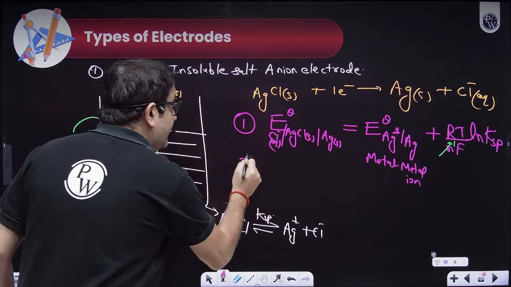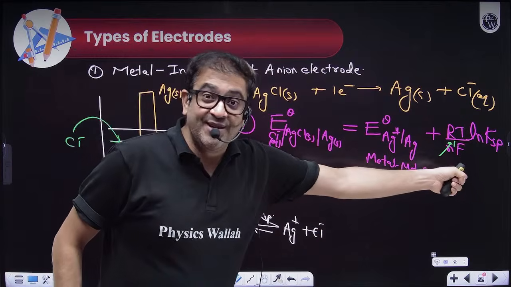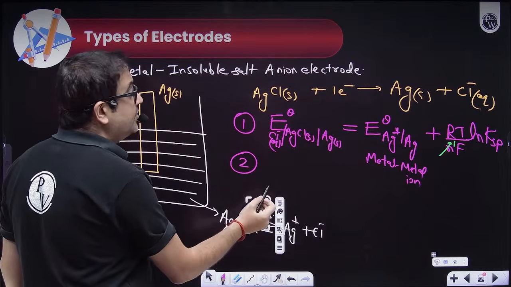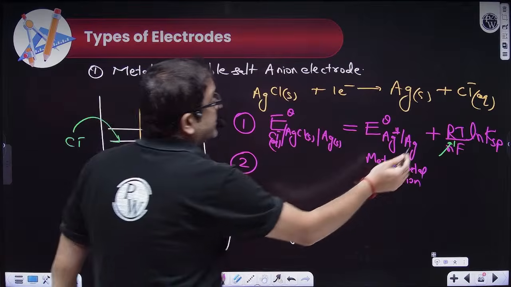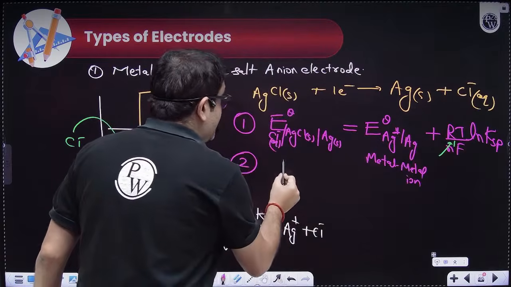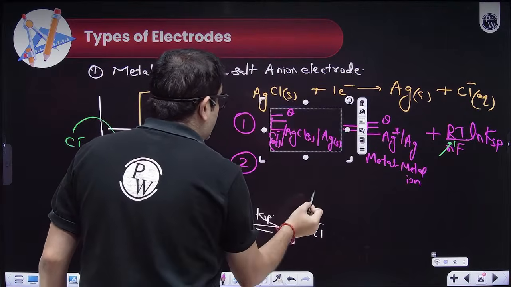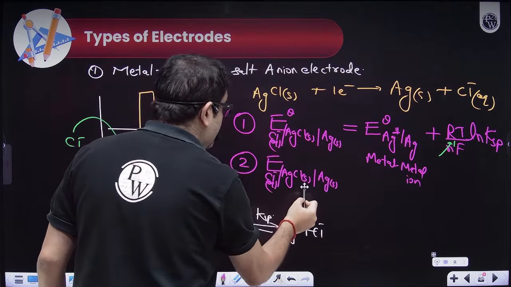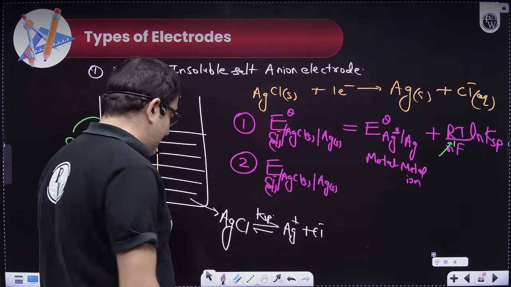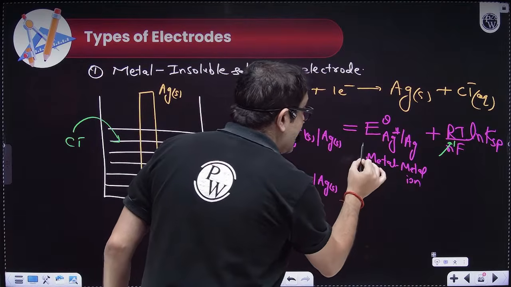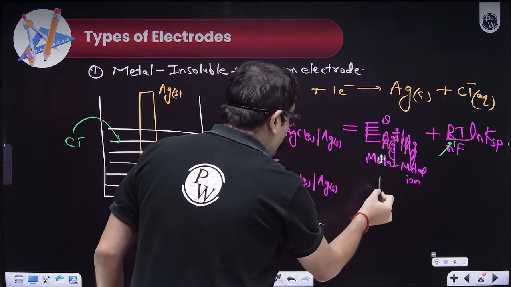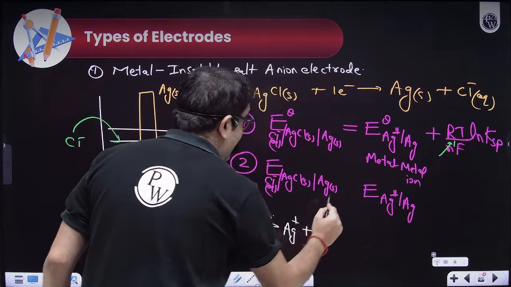And the second thing is, although their standard potentials are not the same, their electrode potentials are the same. The electrode potential of this metal insoluble salt electrode is actually exactly equal to the electrode potential of the metal ion electrode.